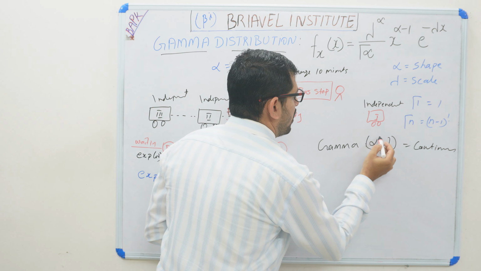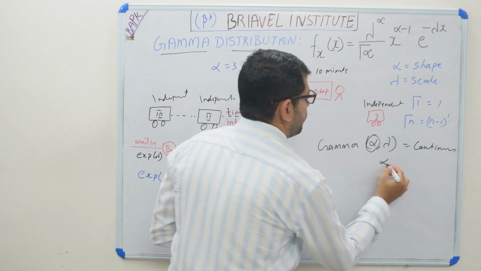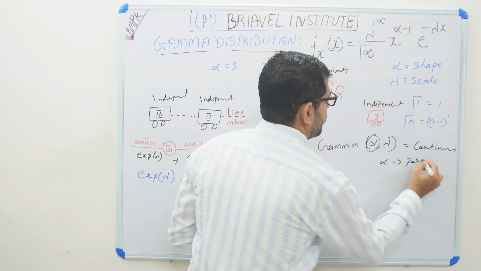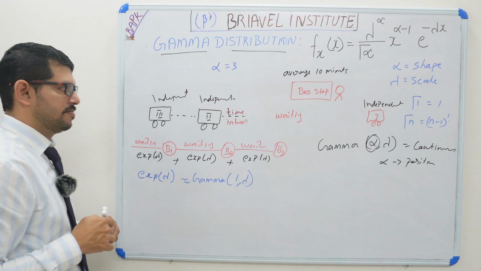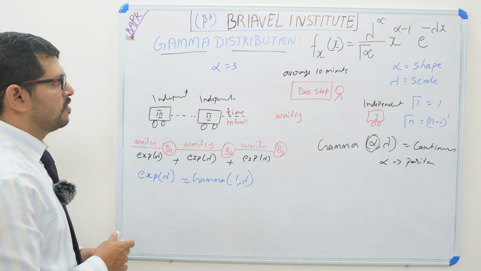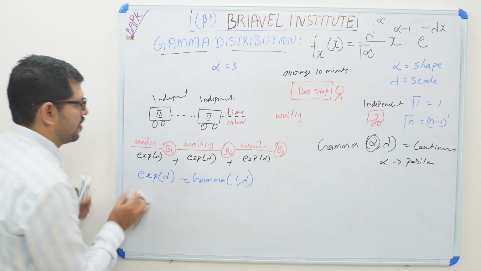The alpha parameter is always positive. Why? Because each event is explained in the alpha parameter. Here we can solve one problem to understand.